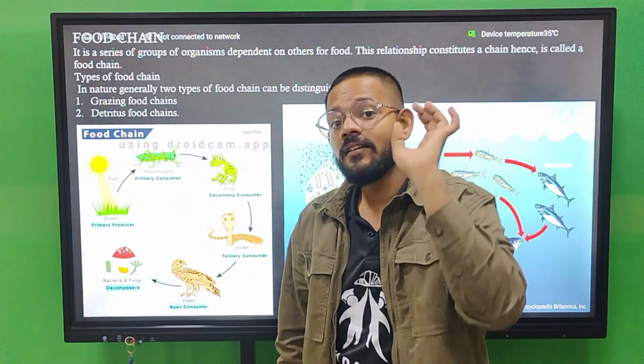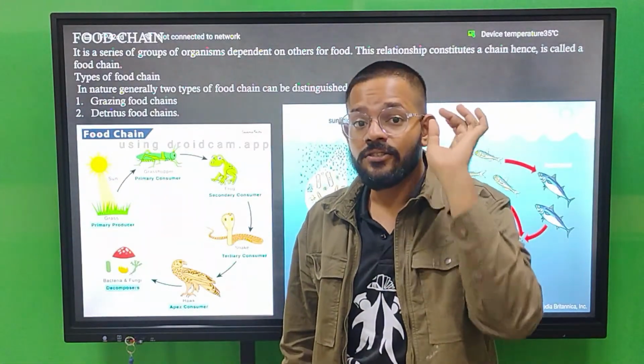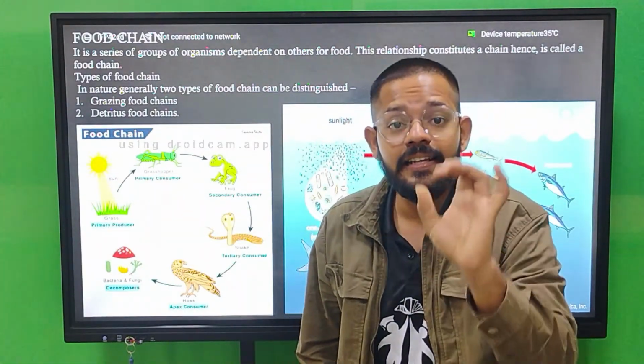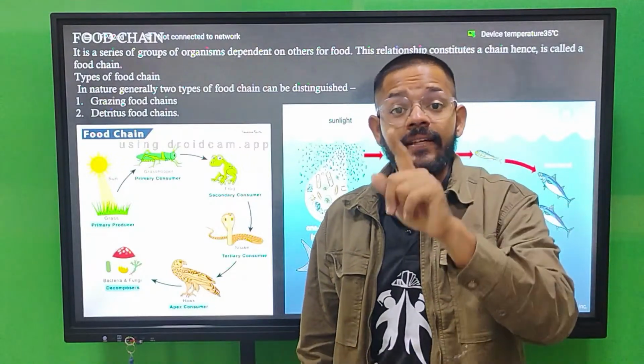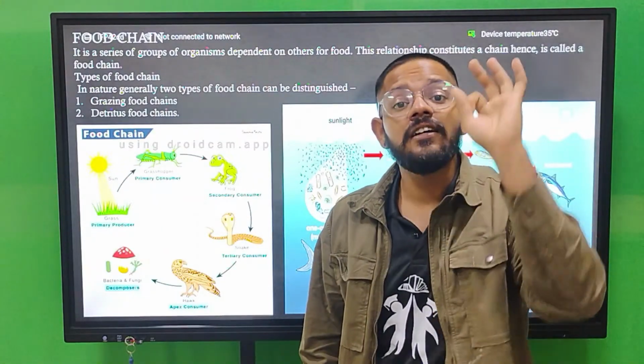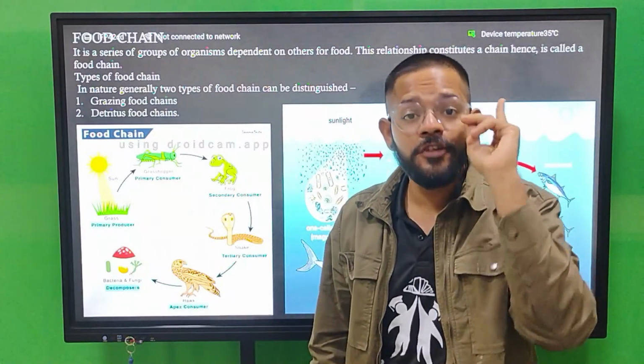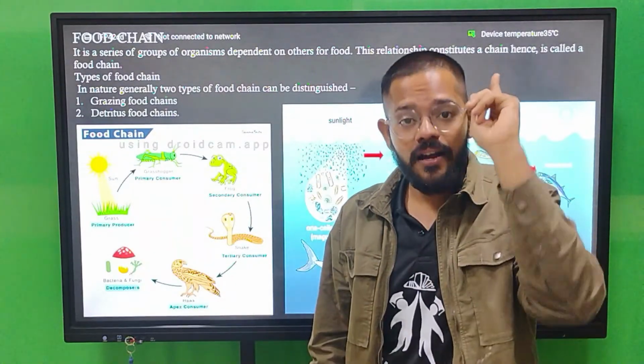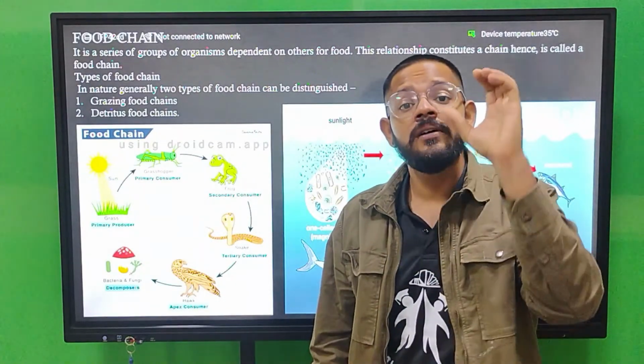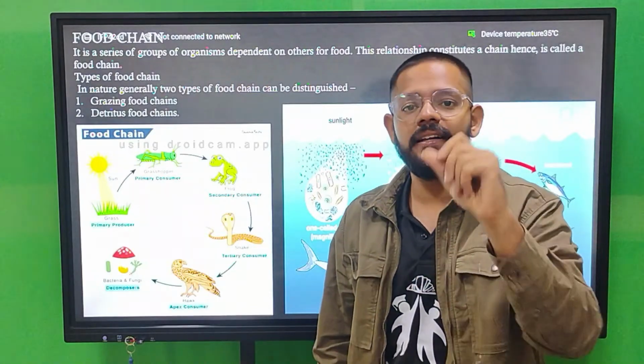And remember one thing, a food chain does not really occur in an ecosystem. In an ecosystem, always a food web occurs. A single food chain never occurs in an ecosystem. A food web occurs in an ecosystem.